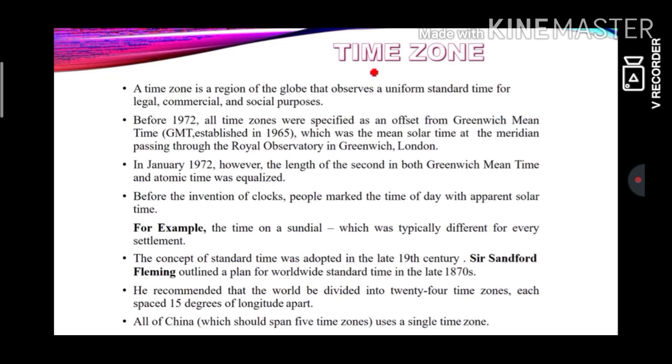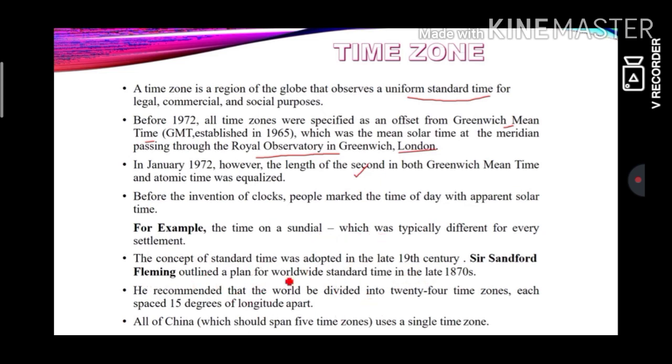What is time? A time zone is a region of the globe that observes a uniform standard time. Like we have IST, the world follows GMT. Before 1972, all time zones were specified as an offset from Greenwich Mean Time, established in 1965. Now it passes through Royal Observatory in Greenwich, London. That's why it's called Greenwich Mean Time.